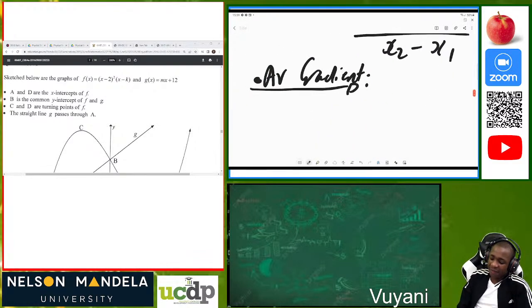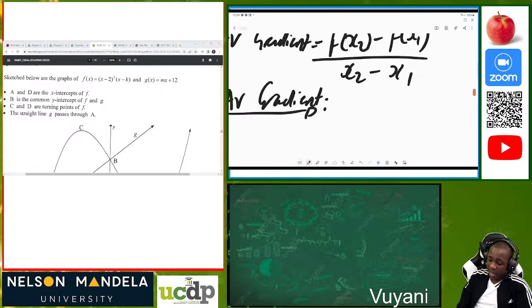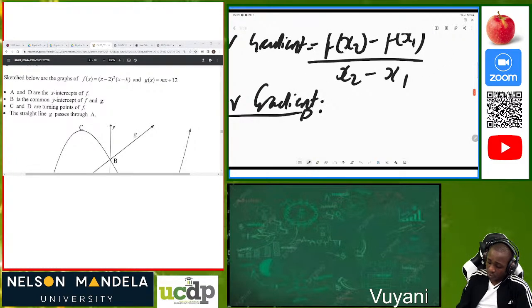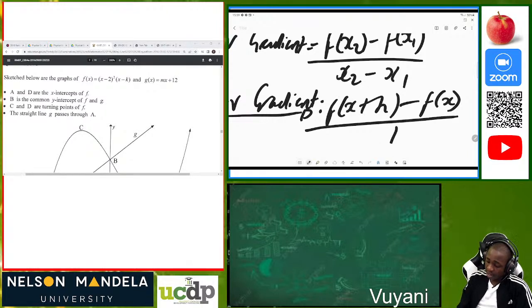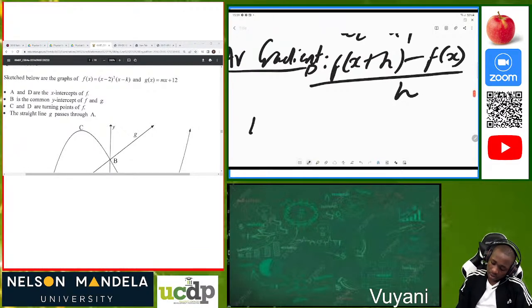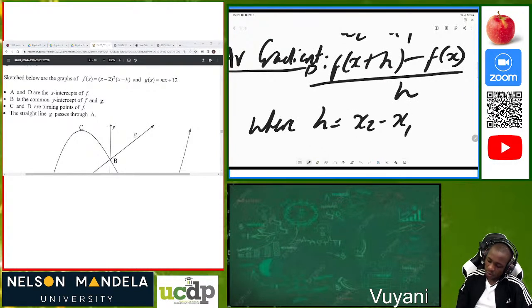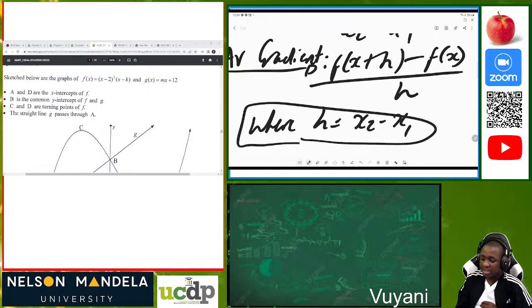If that's the case, the average gradient will be equal to f of x plus h minus f of x divided by h, where h is equal to x2 minus x1.